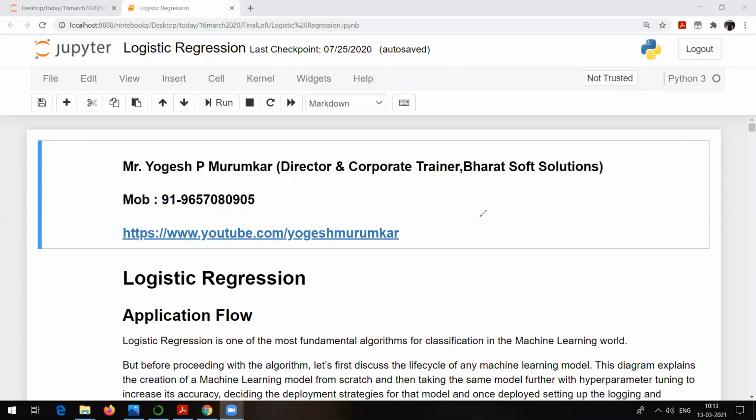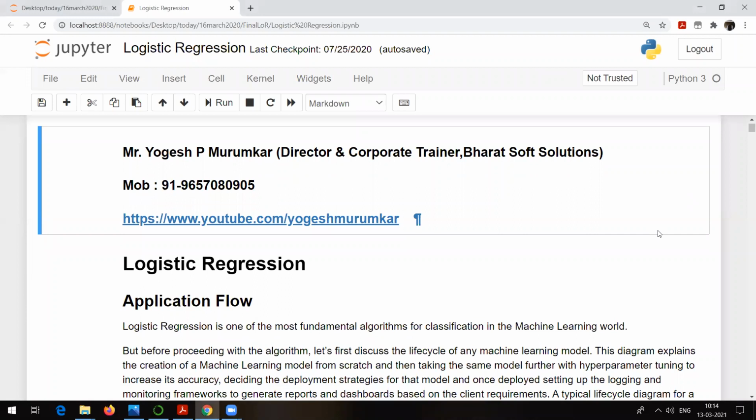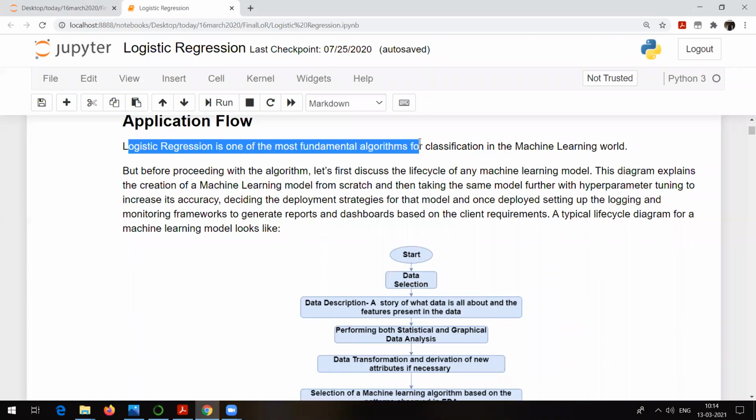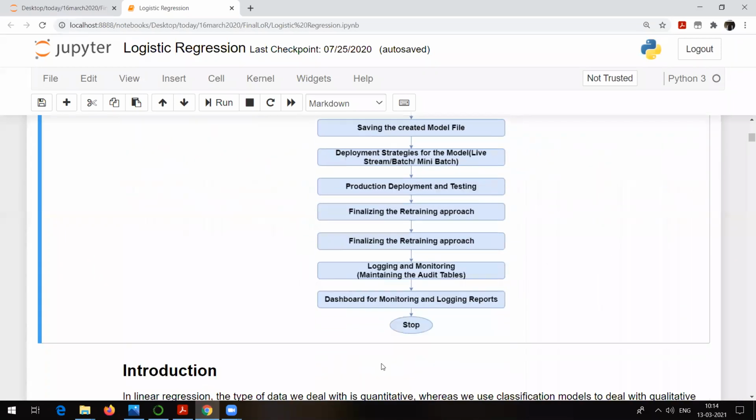Okay, I think people are already aware of logistic regression. Many of them, maybe. Okay. Anyway, let me start with the explanation. So logistic regression is again one of the most fundamental algorithms for classification in the machine learning world. Okay. Don't worry guys, those who are already aware of it, let me know that you are aware of it. I will skip this topic. If someone is already aware of logistic regression, please let me know.